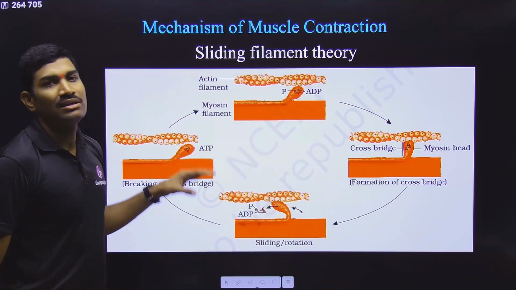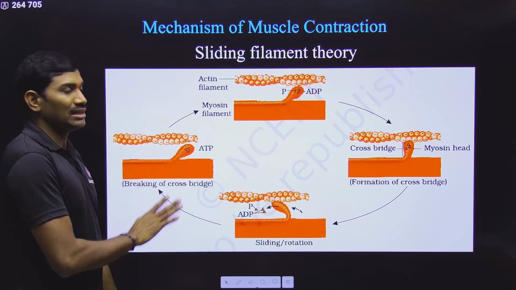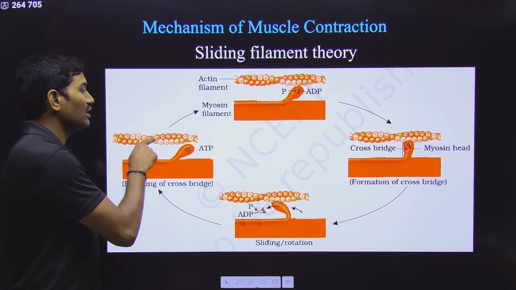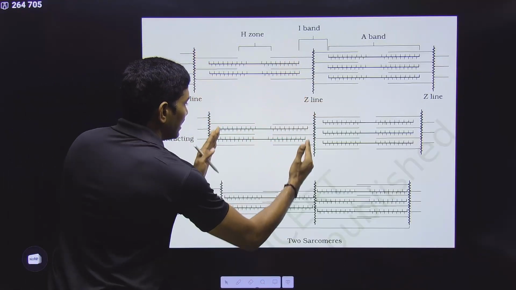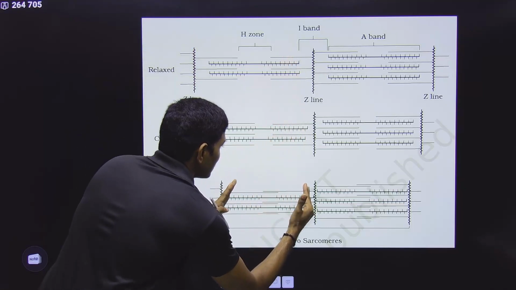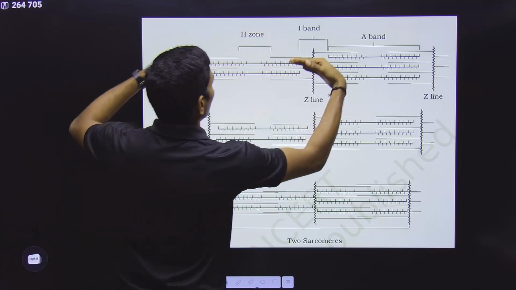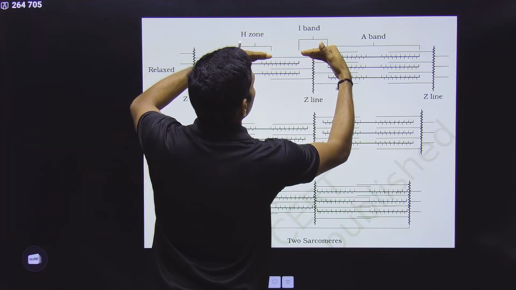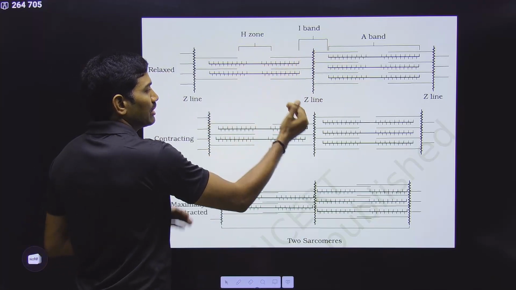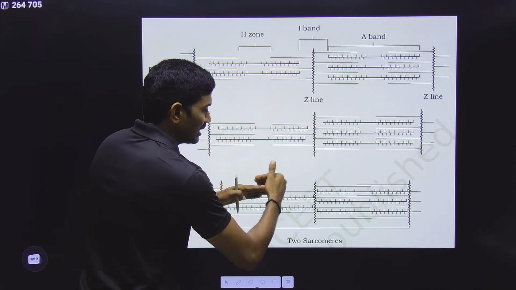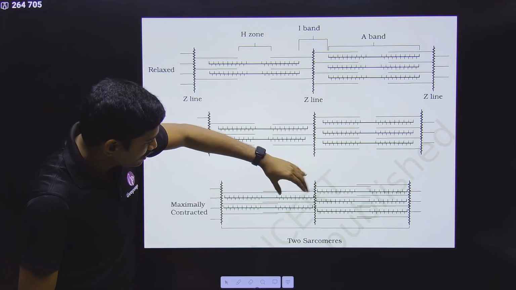So this is the sliding filament theory. In this way, who is sliding over whom? Myosin is present there itself. Only the thin filaments are getting slid. So the length of myosin remains the same, and that is why the A band size remains the same. But who is moving here? The thin filaments are moving. During the relaxed state overlapping is very little, but during contraction, observe carefully, more overlapping is observed here.